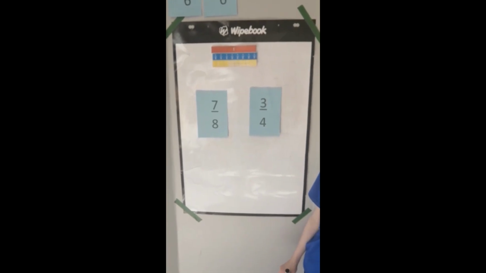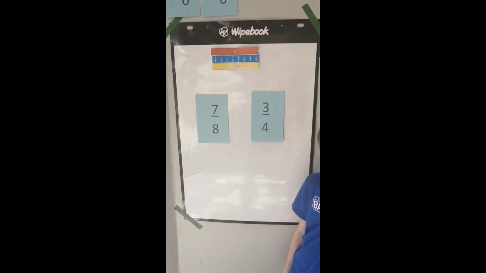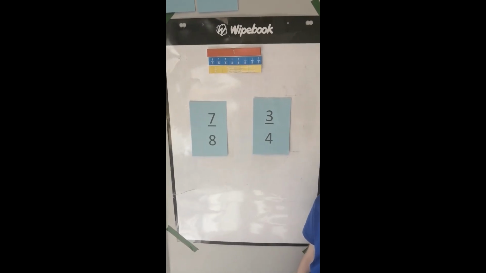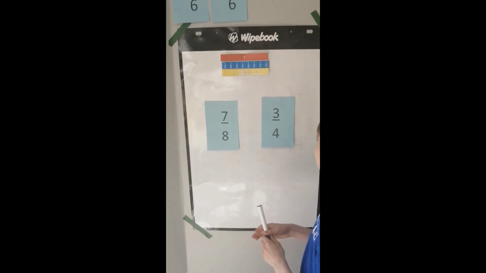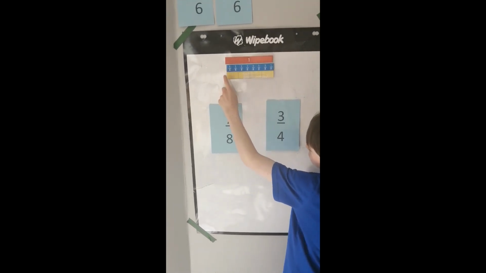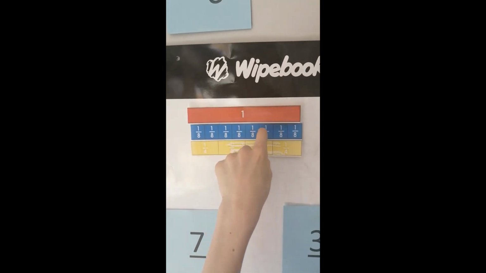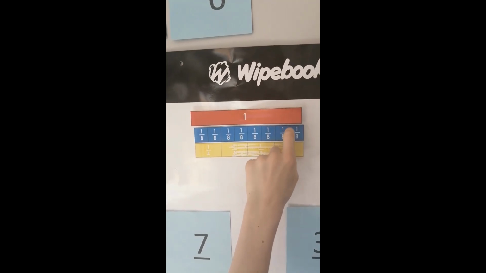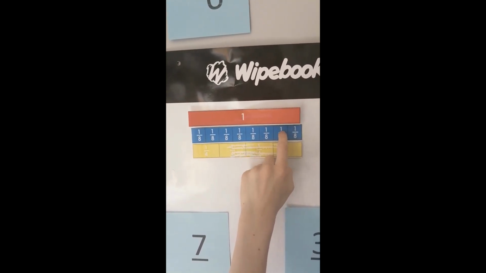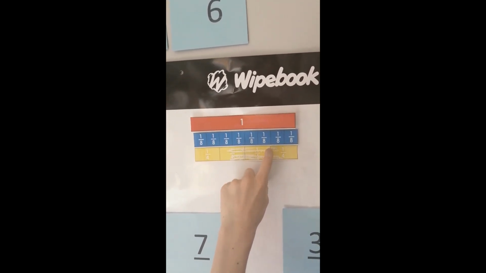Okay, our next 2 fractions are 7/8 and 3/4. So this time we don't have the same numerator and we don't have the same denominator. So Mark, what could we do? You can count them on the fraction strips. 1, 2, 3, 4, 5, 6, 7. 1, 2, 3. So for the 8s, your 7/8, you're going to have it right here, and then for 3/4, it's going to be right there.